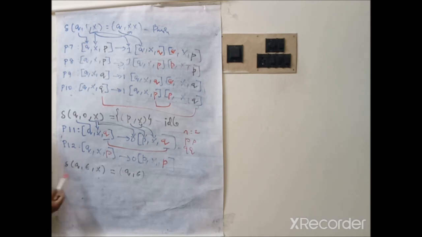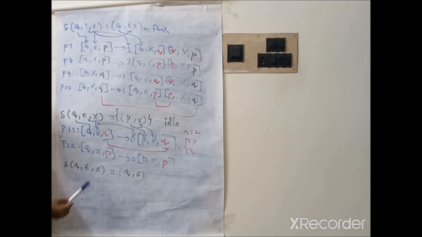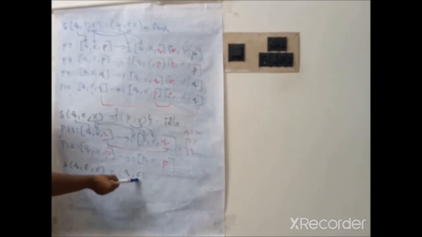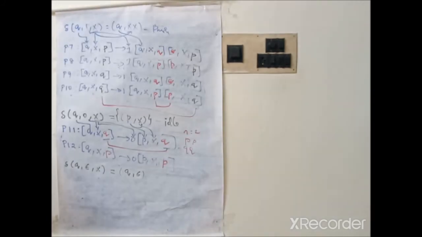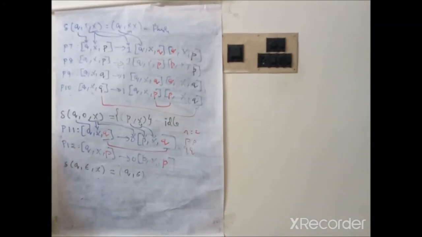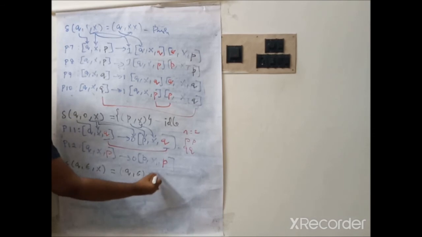Now you take this production, so what happens? Instead of stack symbol x, here we are having epsilon. In pushdown automata, epsilon represents a pop operation. Therefore here we are doing a pop operation in this step. Therefore this is a pop operation.